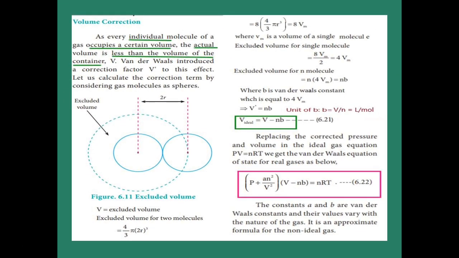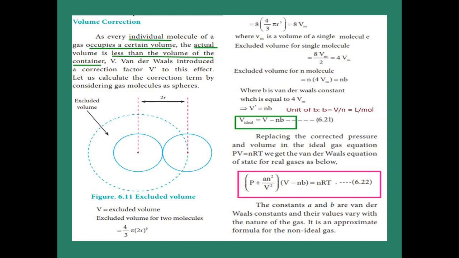Now we are going to correct the volume of the individual gases. The individual gases occupy a certain volume, so the actual free volume is less than the volume of the container. So Van der Waals introduced a correction factor in the volume term. Now see the diagram. The dark blue color shows two spheres, indicating two gaseous molecules touching each other. That space is never occupied by another gaseous molecule, so it is called excluded volume.